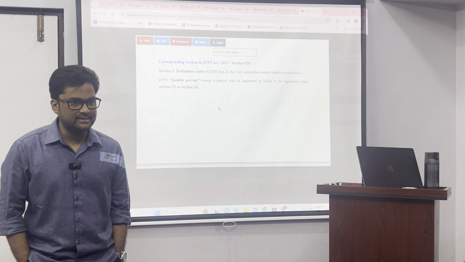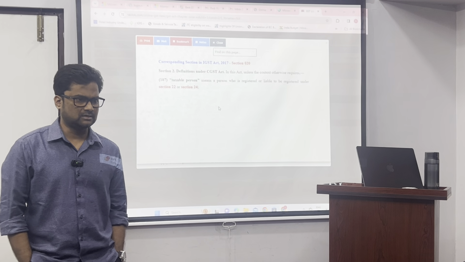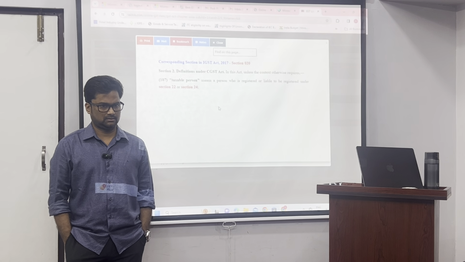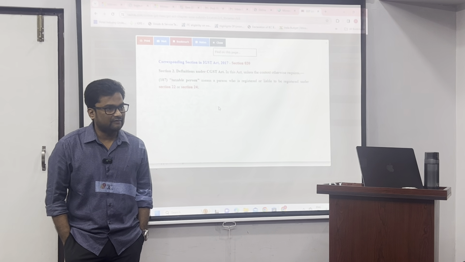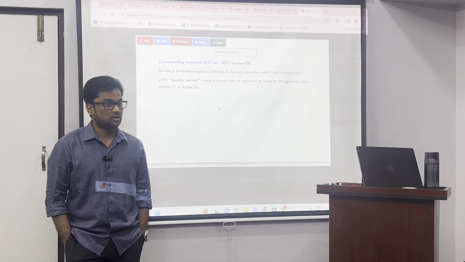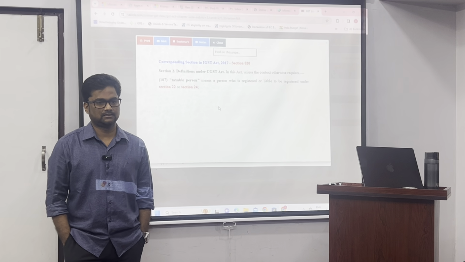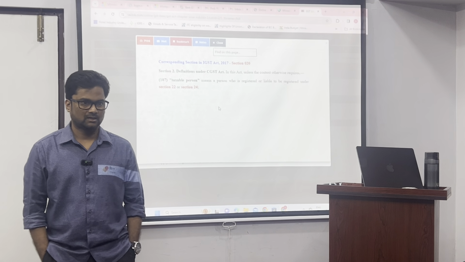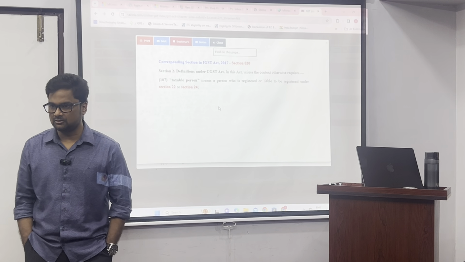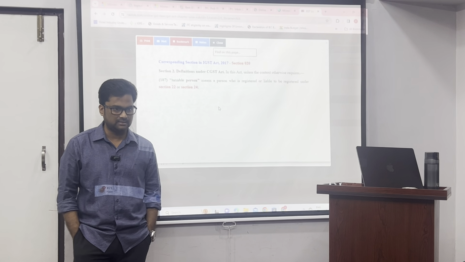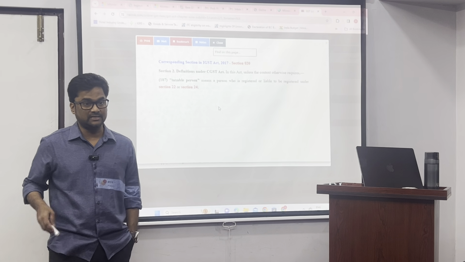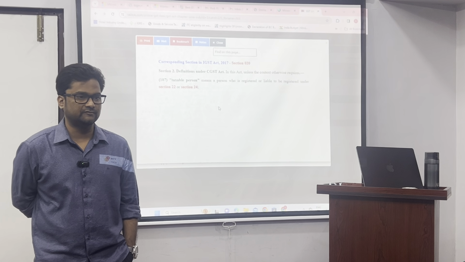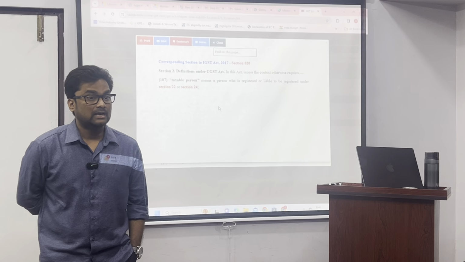If your aggregate turnover, we'll come to that later, for the time being understand as turnover, in a financial year exceeds rupees 20 lakh, and it is 10 lakh for northeastern states, you are liable to be registered under section 24. As per section 24, you are liable.